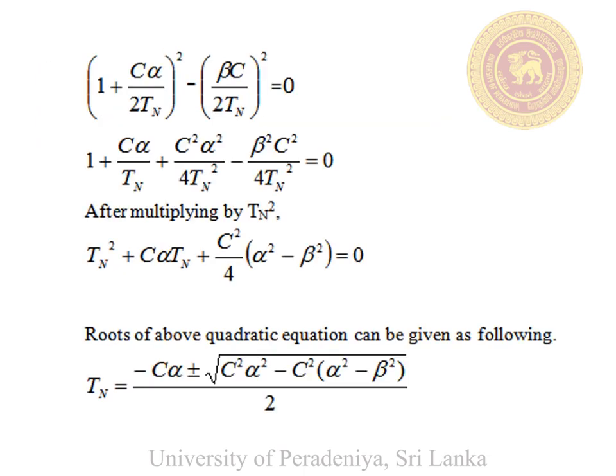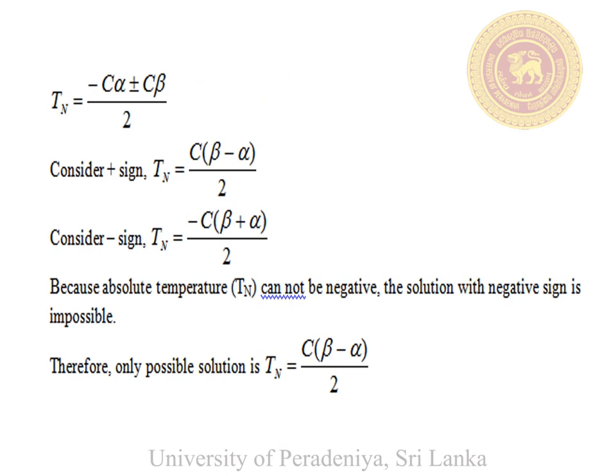After solving the determinant, we get a quadratic equation of TN. Then we can find the roots of this quadratic equation by using the formula given here. There are two solutions for the quadratic equation. However, only one solution is physically possible. That solution is TN equals C times beta minus alpha over 2.